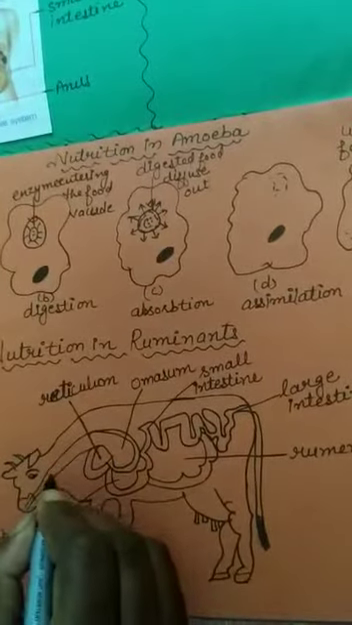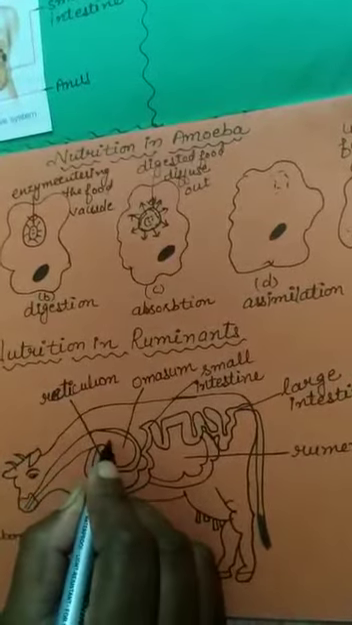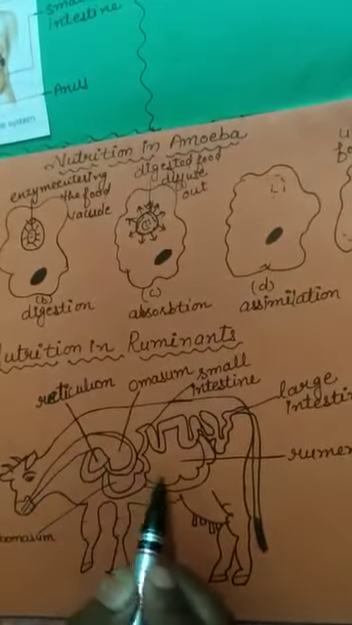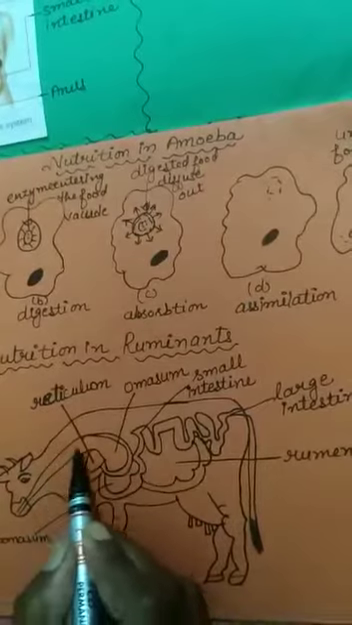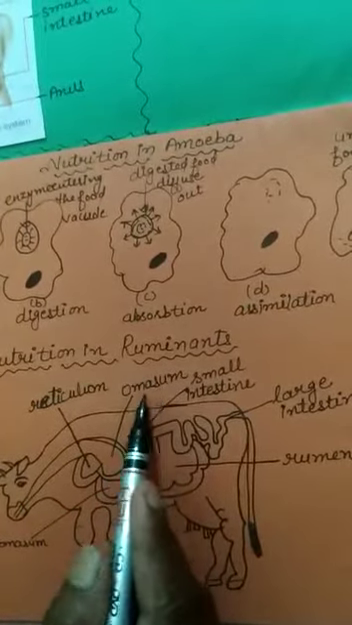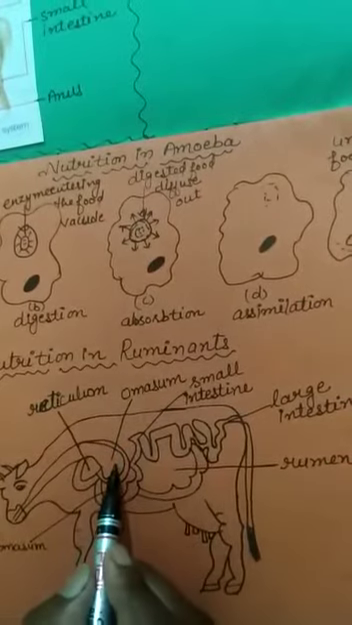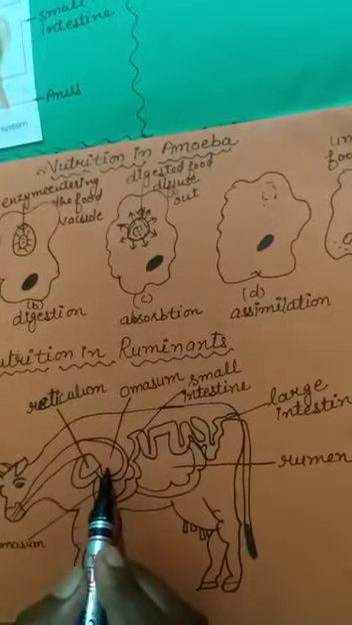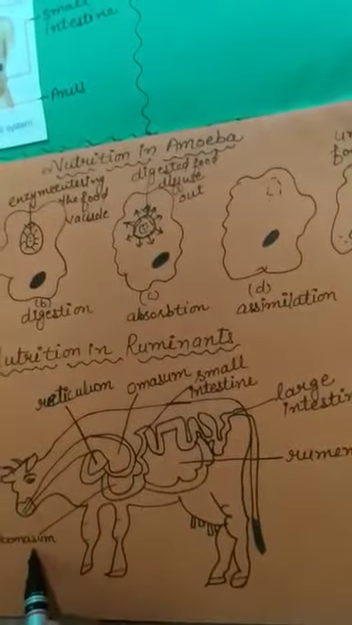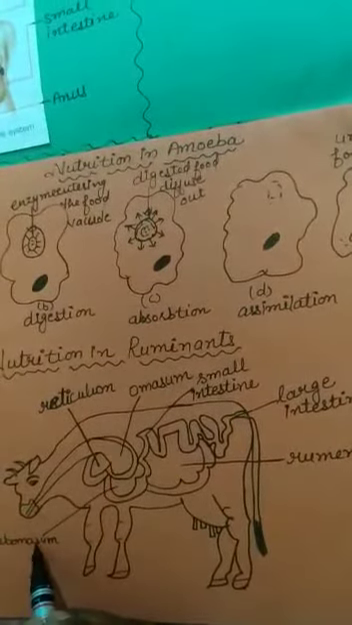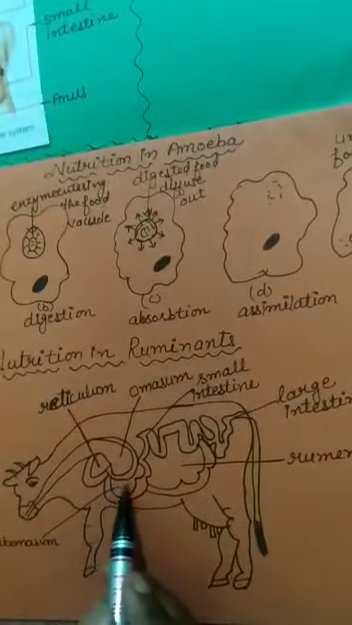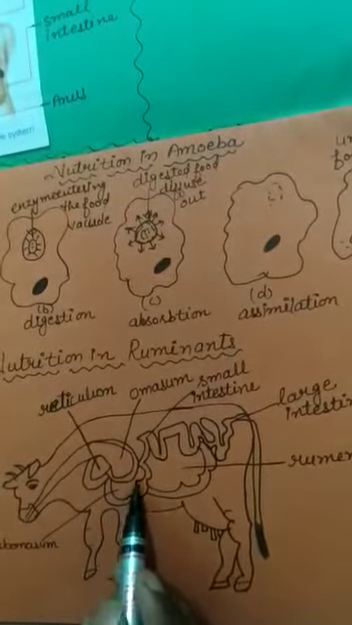and it is chewed again. After chewing, the food bypasses the first and second chambers and goes directly into the third chamber, known as the omasum. Here the food is broken down into simpler pieces, and the food enters the fourth chamber, known as the abomasum. Here enzymes and hydrochloric acid are present that complete the digestion.